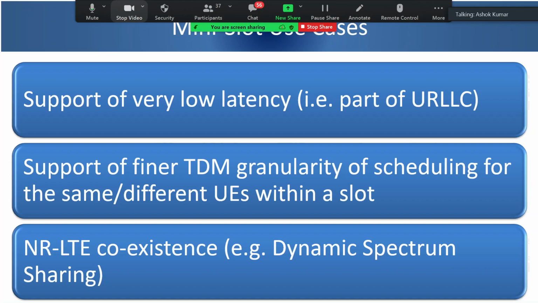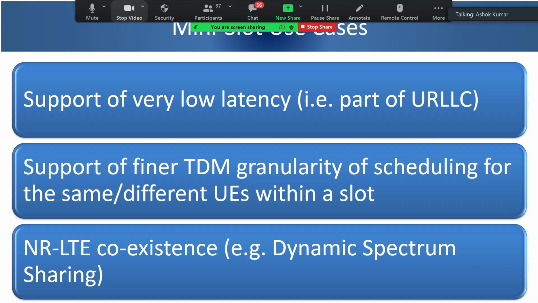As I explained earlier, for dynamic spectrum sharing, when you use the LTE frame and at the same time you are using the NR frame, LTE has certain always-on transmission on the control side, so you don't get the required number of symbols for synchronization or other purposes, because every 1 millisecond you have to allocate either to 5G or to 4G.